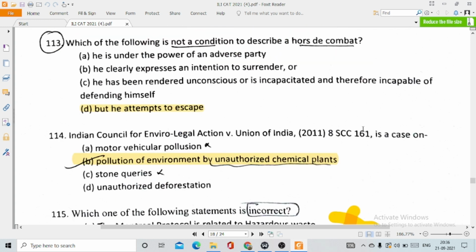114. Indian Council for Enviro-Legal Action versus Union of India is a case on option number B, pollution of environment by unauthorized chemical plants.